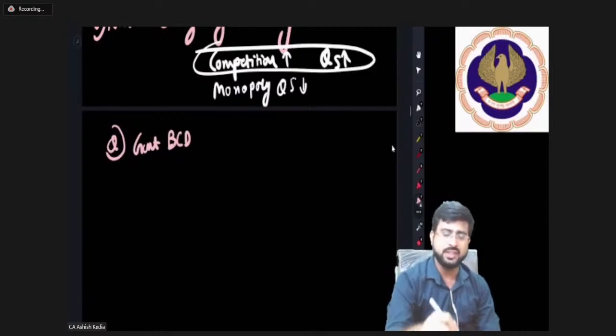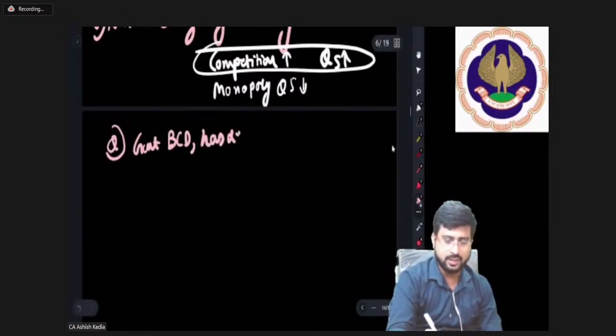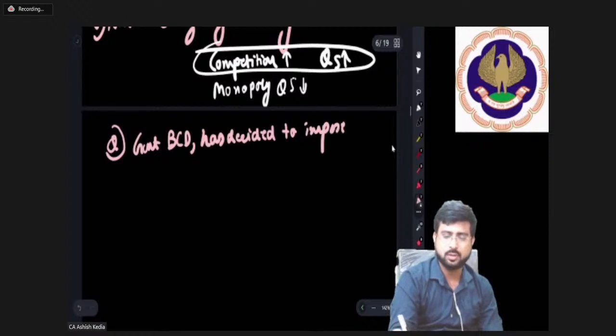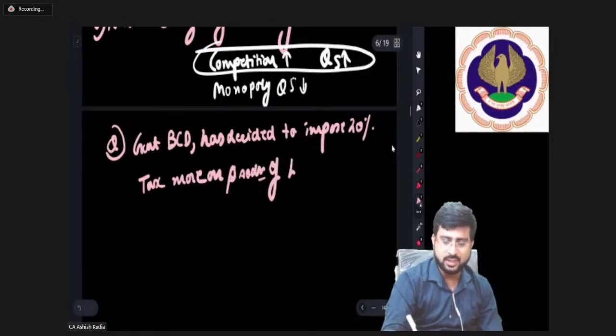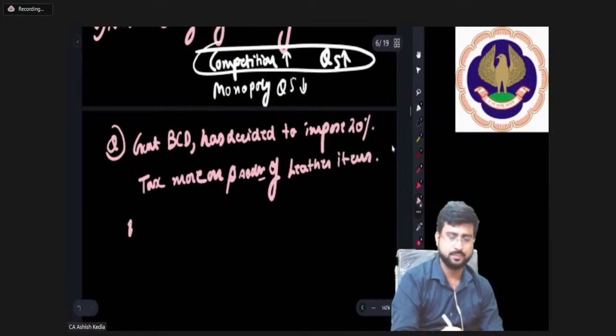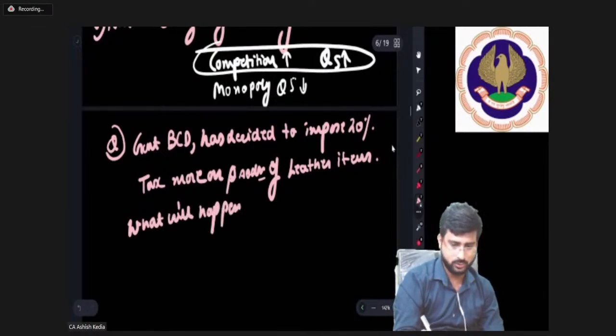So the government BCD had decided to impose 20% tax more on production of, let's say, leather items. What will happen to quantity supplied?